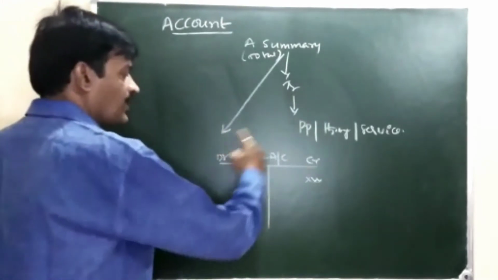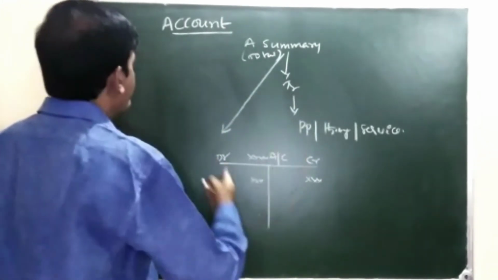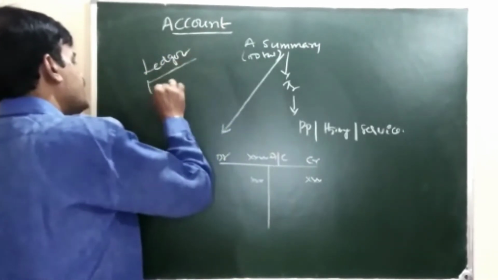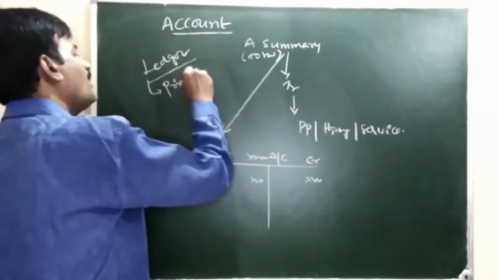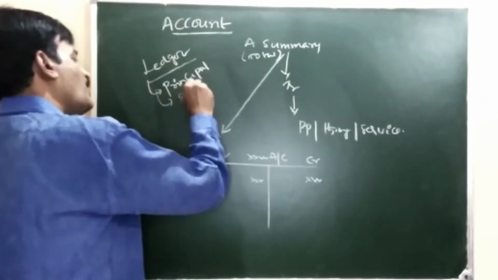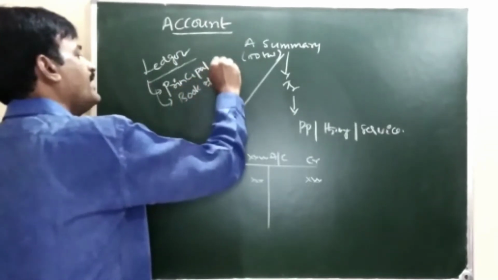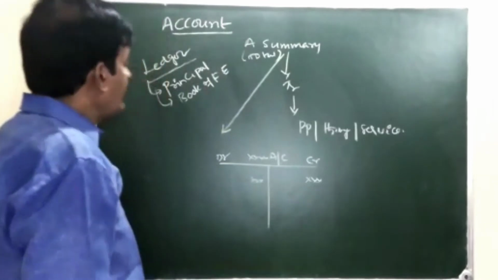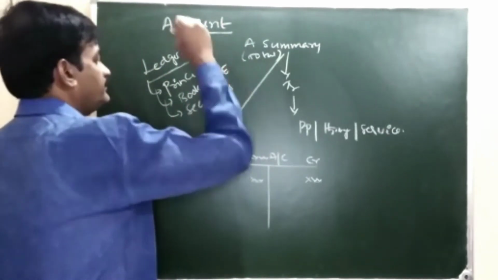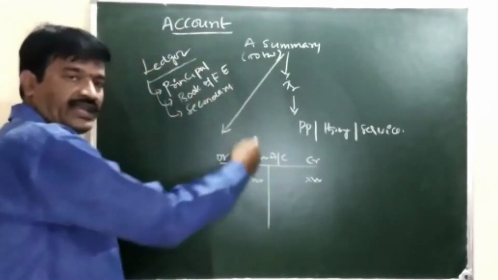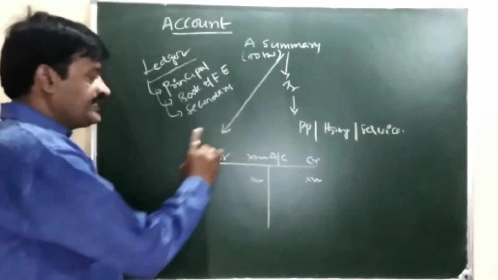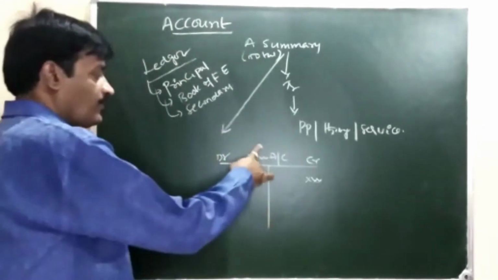Now, such type of accounts are maintained where? In the ledger. Ledger is a principal book, also known as the book of final entry. The ledger is also known as the secondary book. In this book, we are maintaining a number of accounts. Generally, one page is allotted for one account.